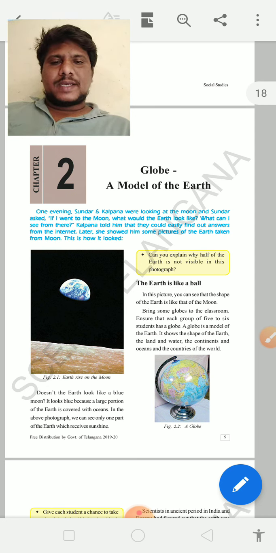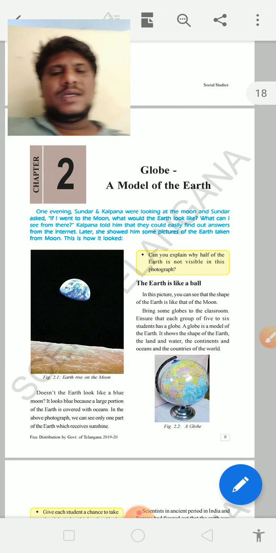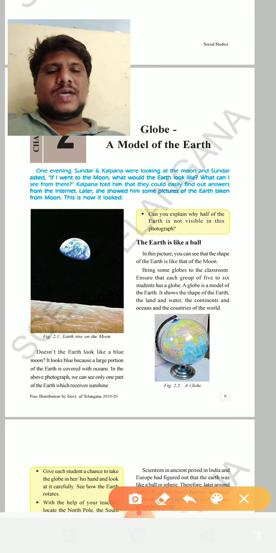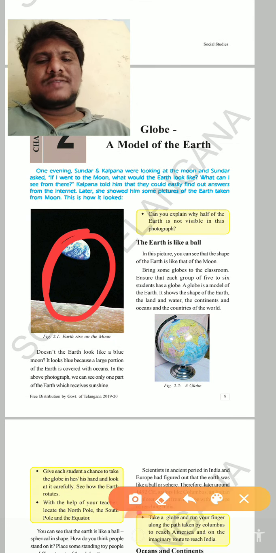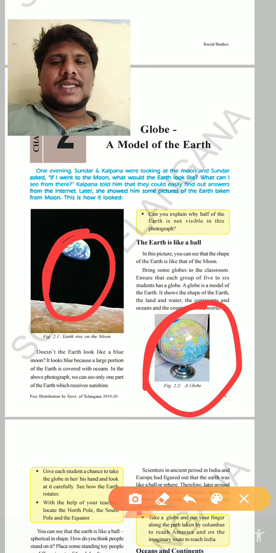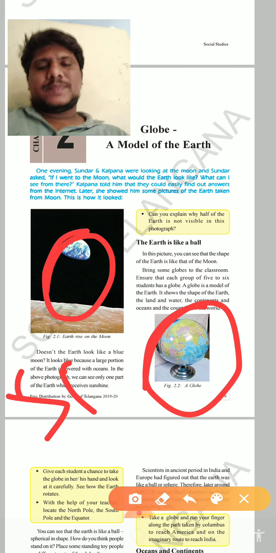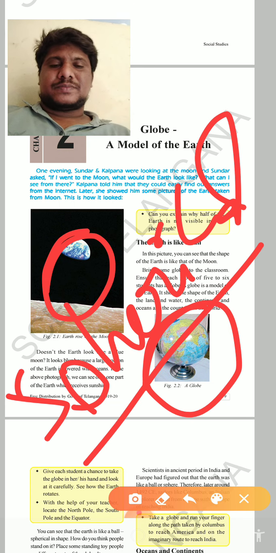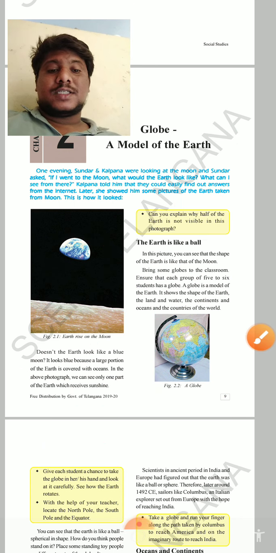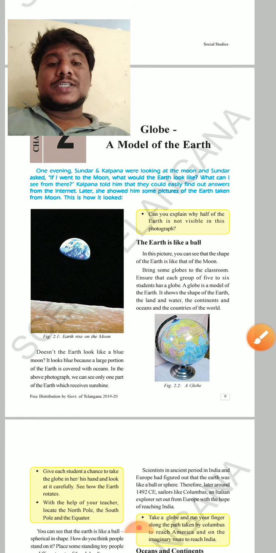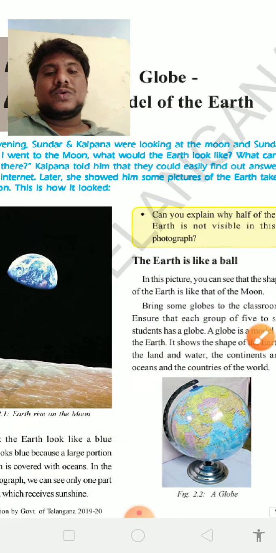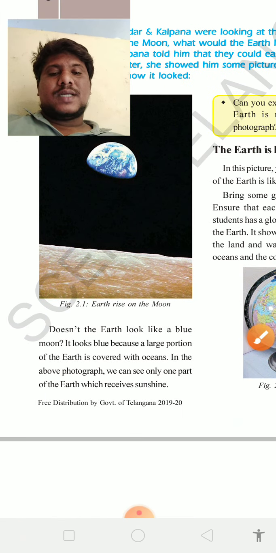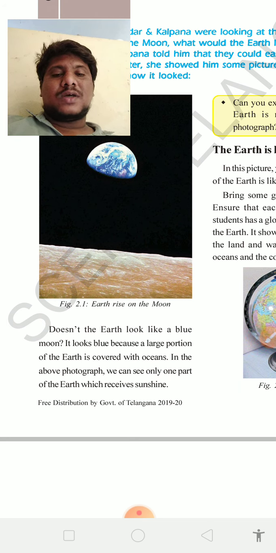And we are in the topic called second lesson, a globe, a model of the earth, okay? Children, we know everyone, globe is in which shape? Globe is in spherical shape. What is that? Spherical shape. Not circular, spherical shape, okay? So we are coming to here and earth rise on the moon.